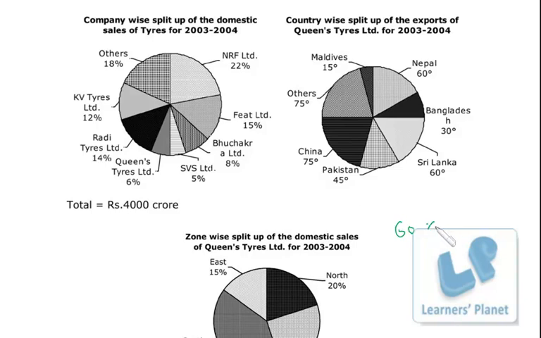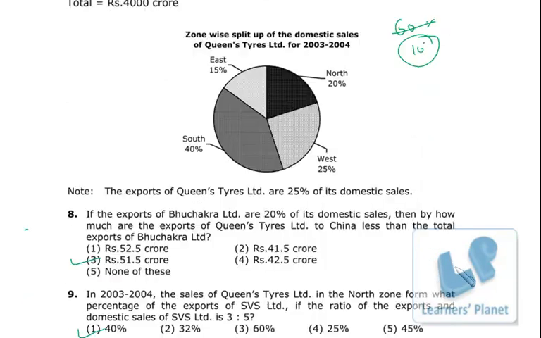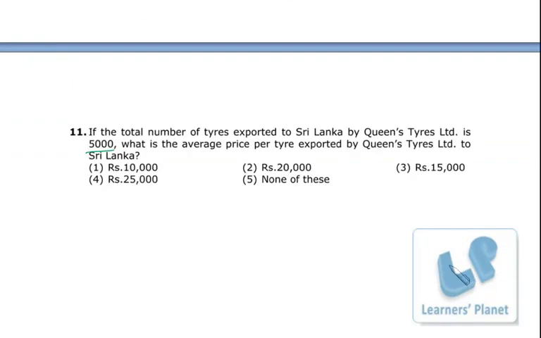60 is 1/6 of 360. So 10 crore is exported to Sri Lanka. That means we can say sales is 10 crore. Now sales is 10 crore, and the total number of tires is 5,000. So the price is 20,000 rupees. I hope you are clear.